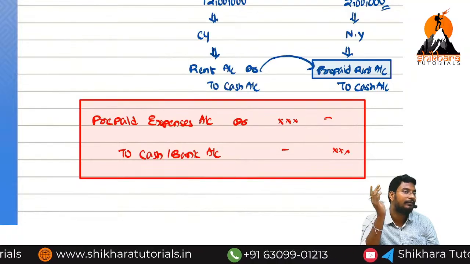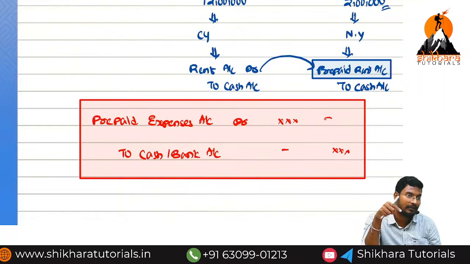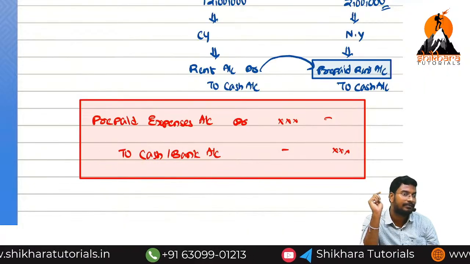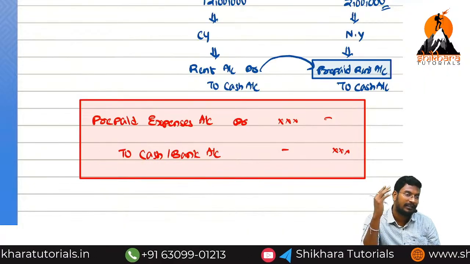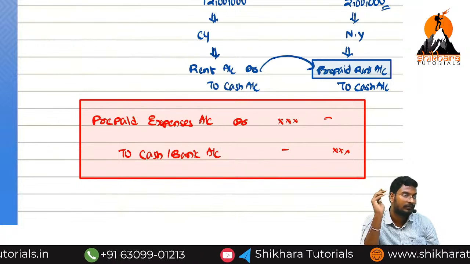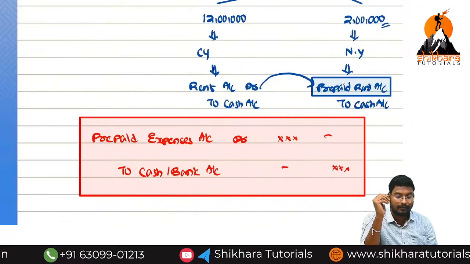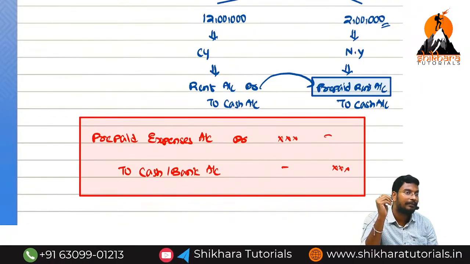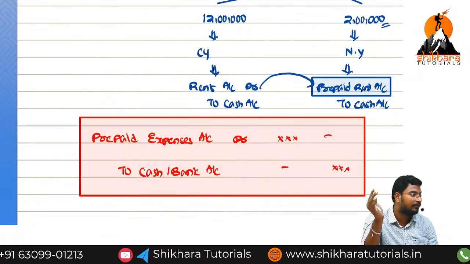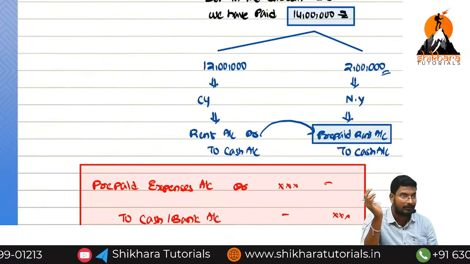In the next class, we will see income receivable, income received in advance, and then the income accounts and expenses accounts. Once both are completed, we can easily start the capital and revenue chapter, capital transactions, revenue transactions, and then subsidiary books.